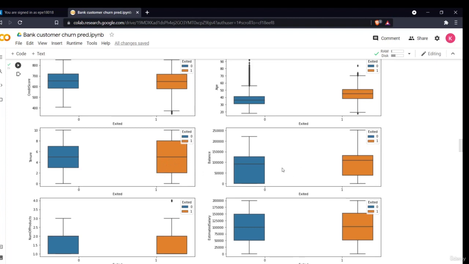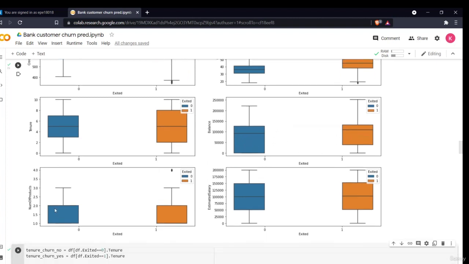Now from the balance part, there's not much difference to tell, but obviously the persons who have less balance are not likely to churn. Moreover, the balance is actually quite the same, as you can see from the graph. The top mark is the same, only the bottom mark differs a little. We can't say much about balance here.